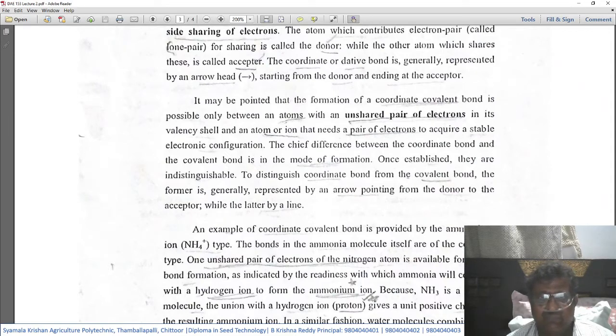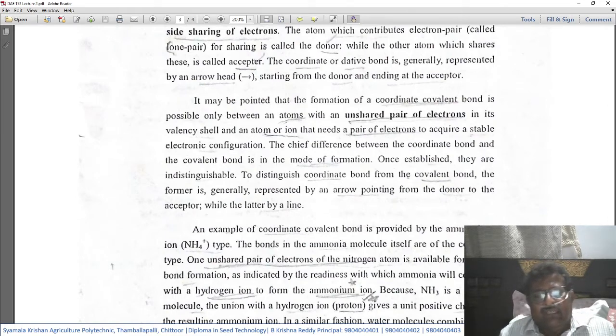The chief difference between the coordinate bond and the covalent bond is the mode of formation. There is not much difference between the simple covalent bond and this coordinate covalent bond. It's only the mode of formation.